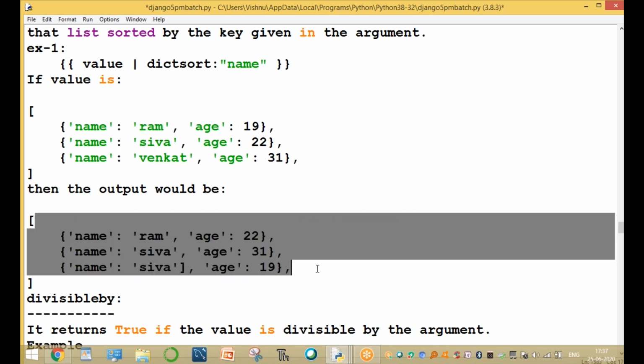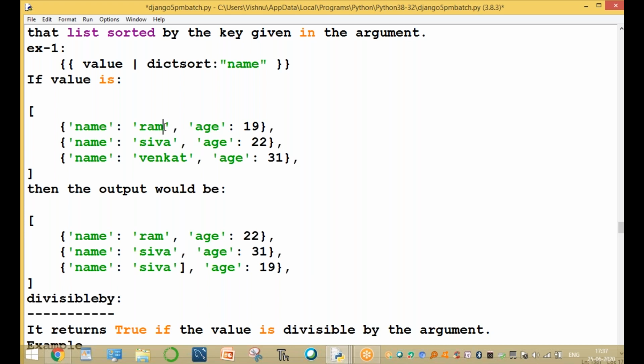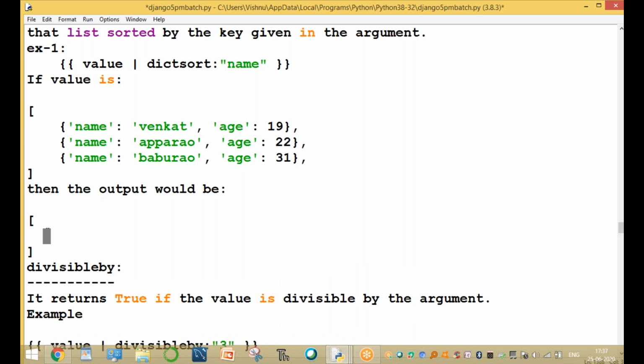Now the sorting is also the same. For example, the original value is Venkat. Observe this one: the original value is Venkat, and the previous values are both the same. The next value is, for example, Apparao. For example, the name is Apparao. Here the name is, for example, Babu Rao. These are the names. What is the output? The result is these are the names.